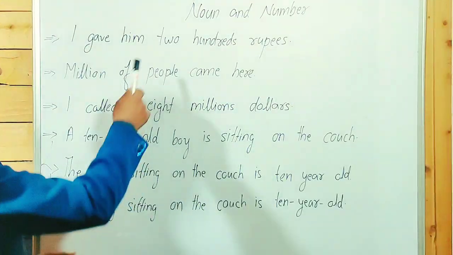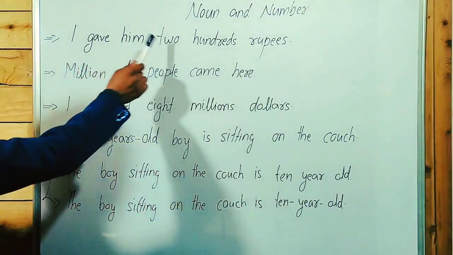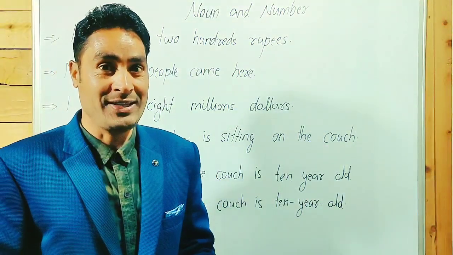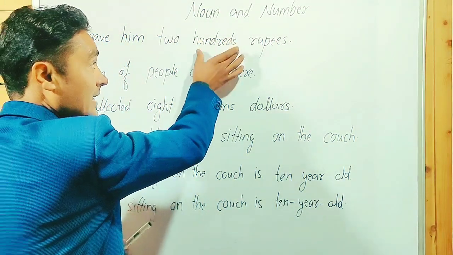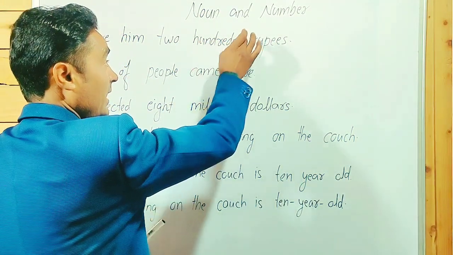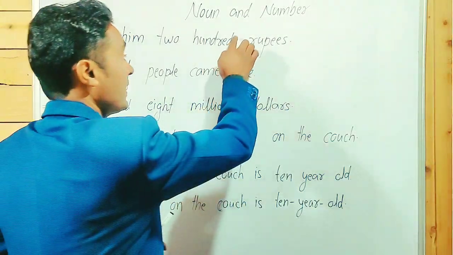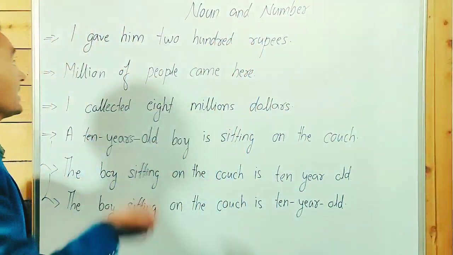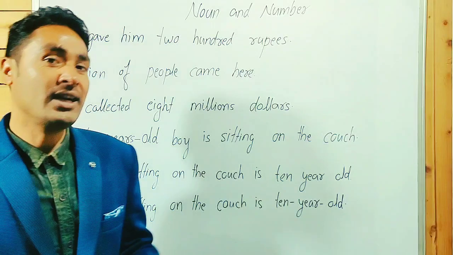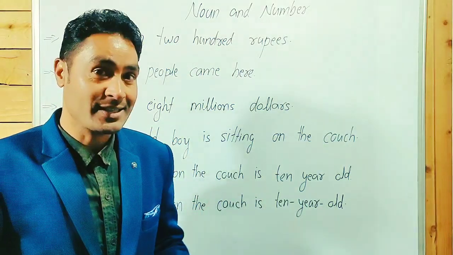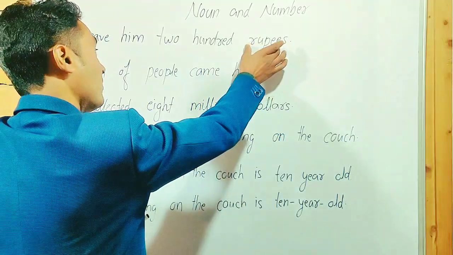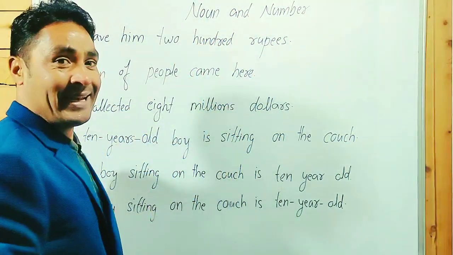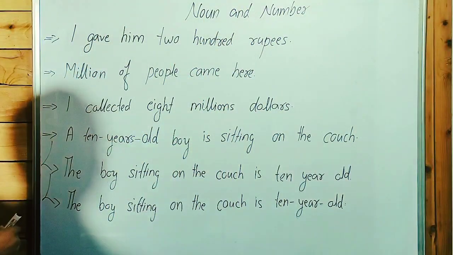Have a look at these examples. I gave him 200 rupees. It's an incorrect sentence: hundreds is an adjective over here. We have to say 100, not hundreds. I gave him 200 rupees, not 200 hundreds rupees. Rupees is a noun. A noun can be made plural by adding s and es at the end of the noun.